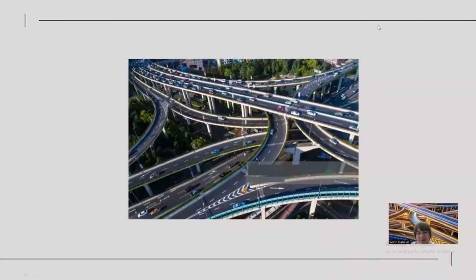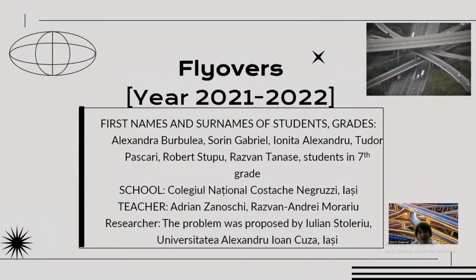The problem that we will present is named Flyovers. First names and surnames of students: Burbula Alexandra, Gabăr Sorin Gabriel, Ionita Alexandru, Pascari Tudor, Stupu Robert, and Tănase Răzvan. We are all students in the 7th grade. We learn at Costache Negruții National College from Iași. Our teacher is Adrian Zanovski. The problem was proposed by Iulian Stoleriu from Universitatea Alexandru Ioan Cuza, Iași.